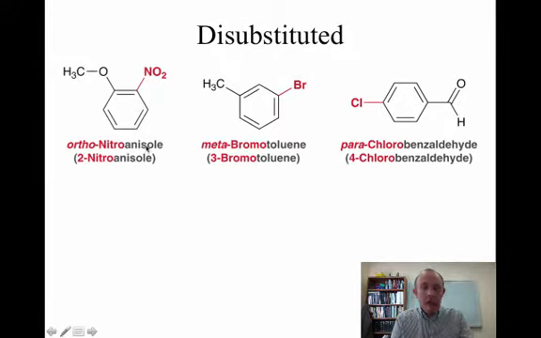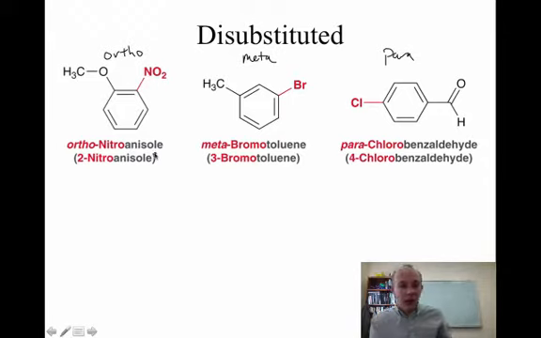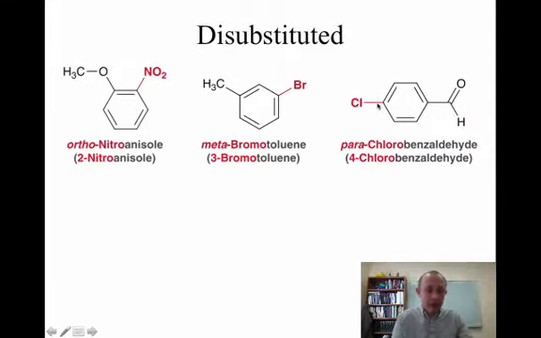So the common way to do this is to name things that are 2 carbons away from each other ortho. So this is an ortho arrangement of groups on a benzene ring. 3 carbons away is meta, 4 carbons away is para. If we go 5 carbons away, now it's closer to say 3, so then we're at meta again, and ortho again. Knowing the common names, we could call this ortho-nitroanisole, because the nitro group is ortho to the anisole. This would be called meta-bromotoluene or para-chlorobenzaldehyde.